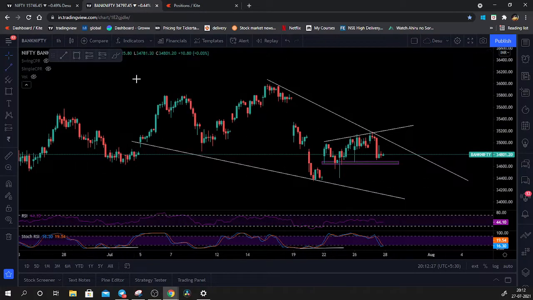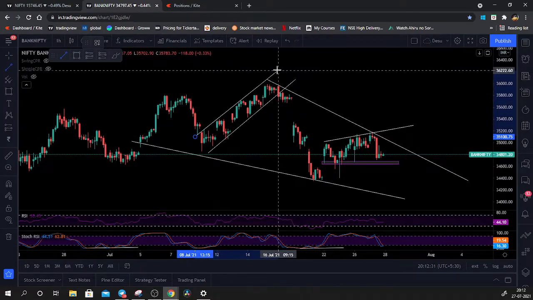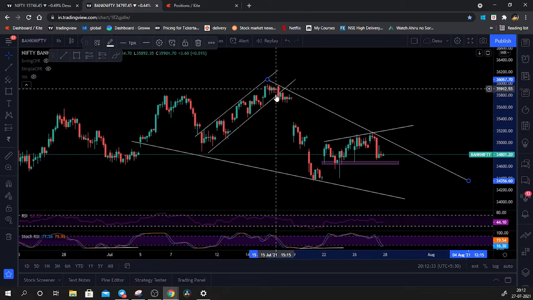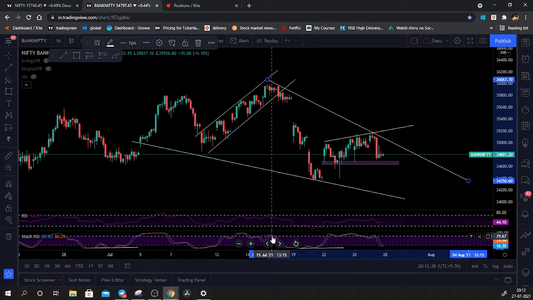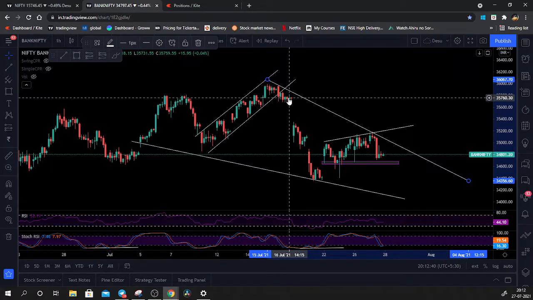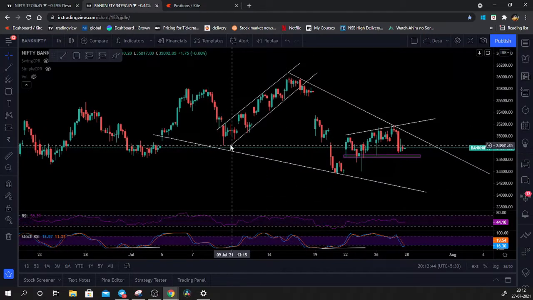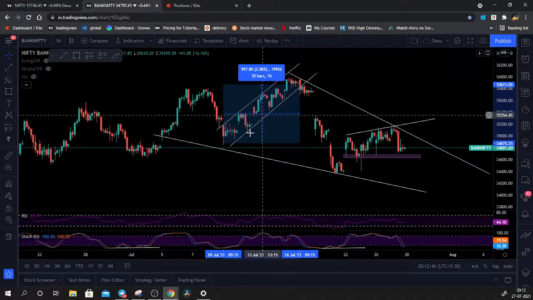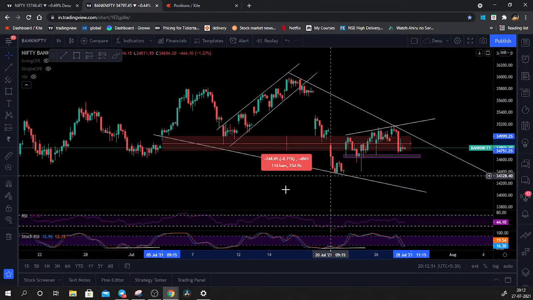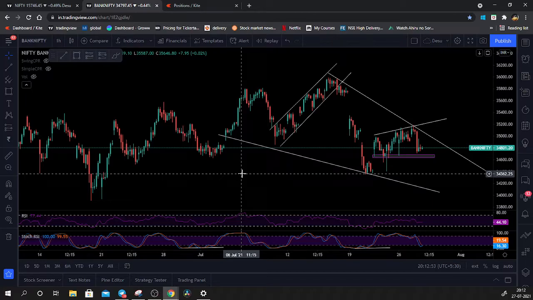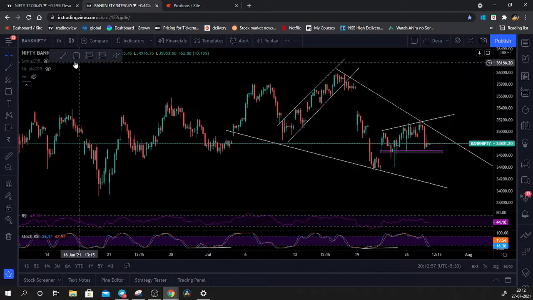For example, if you want to test it out, you can just take it in this way. The bigger pattern got its resistance respected, and the smaller pattern also had broken down. Both RSI and stochastic RSI were in the overbought, and we had seen a good fall from over here, right? And use this 30 to 50 rule for the smaller patterns, and 80 to 120 rule for the bigger patterns over here. So if you follow that all the time, you will definitely be profitable.